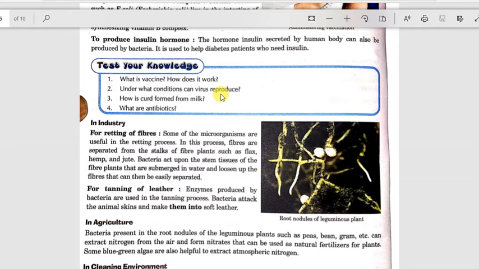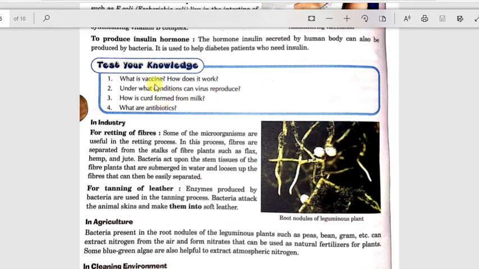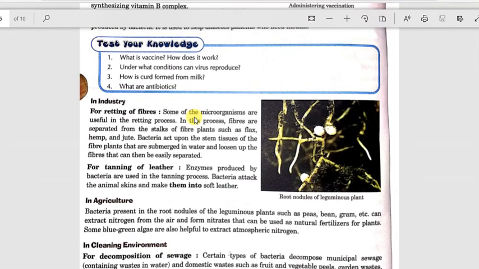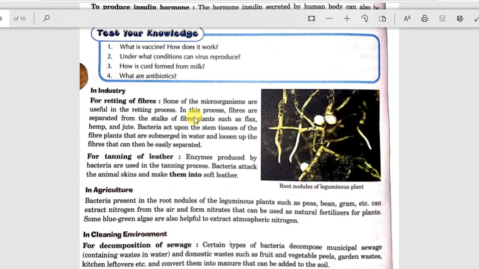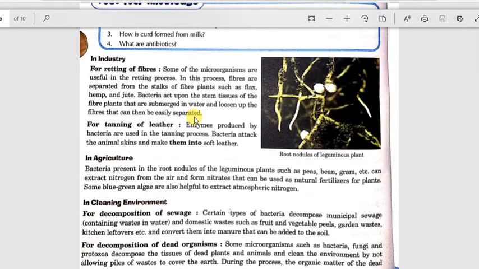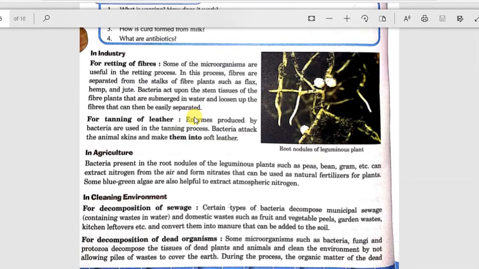What are antibiotics? Antibiotics are the medicines that are made from bacteria and fungi and that are used to treat some disease. They work by breaking the biochemical pathway of the bacteria. These antibiotics do not work against viruses because viruses do not have a biochemical pathway. They use the energy of the host cell. So in industry also these are used.